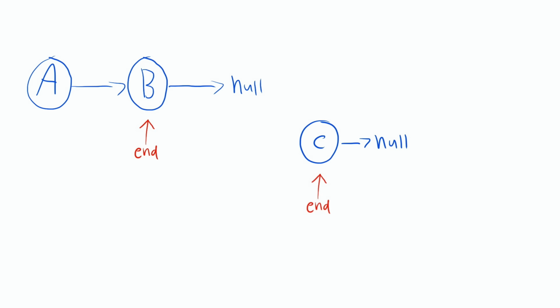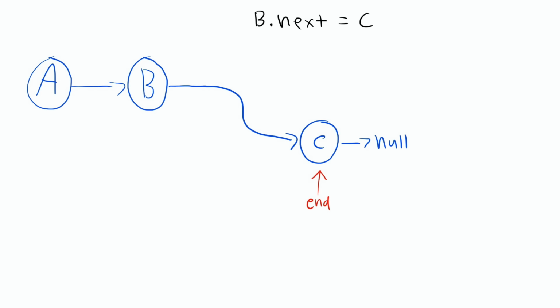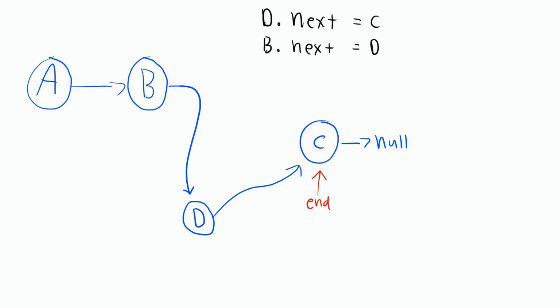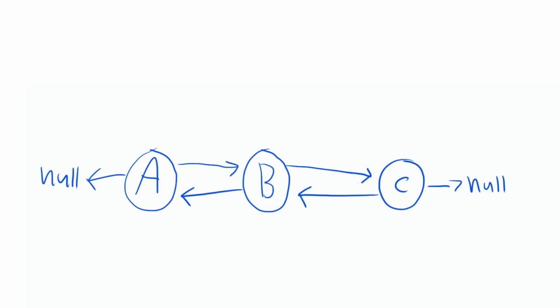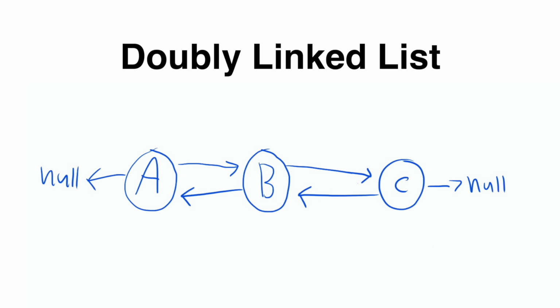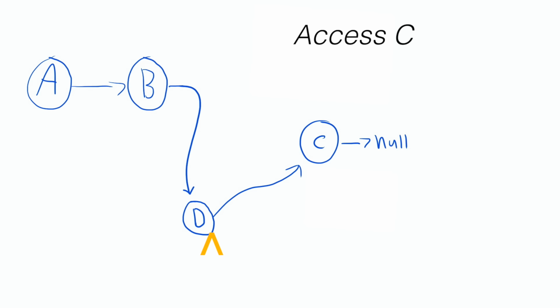If a node's next pointer points to null, it's the end of the list. You can add a new node to the list in constant time by just setting that pointer to the new node. By doing additional tomfoolery with pointers, we can also insert and delete nodes in constant time. Sometimes nodes also contain a pointer to the previous node in a variation called the doubly linked list. But a major downside of linked lists is that you can't access elements in constant time via index like an